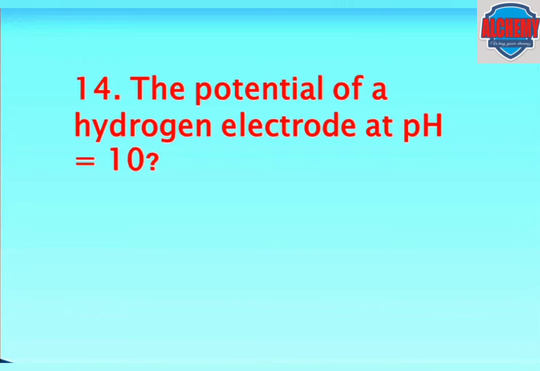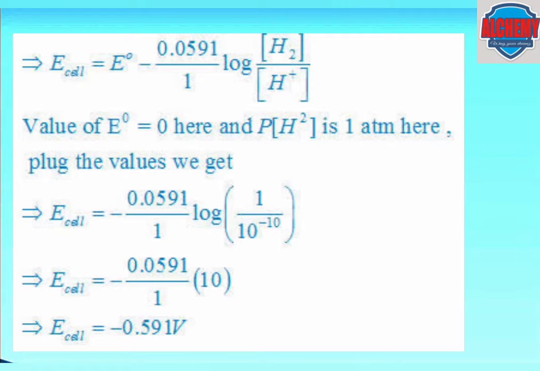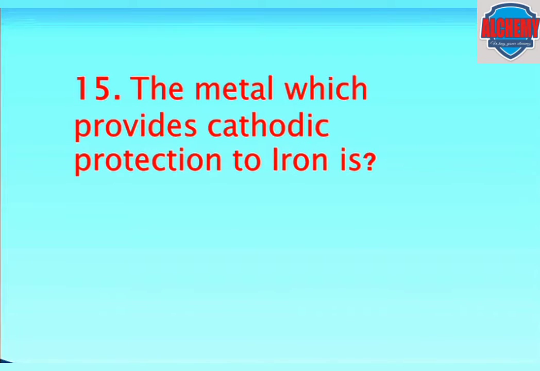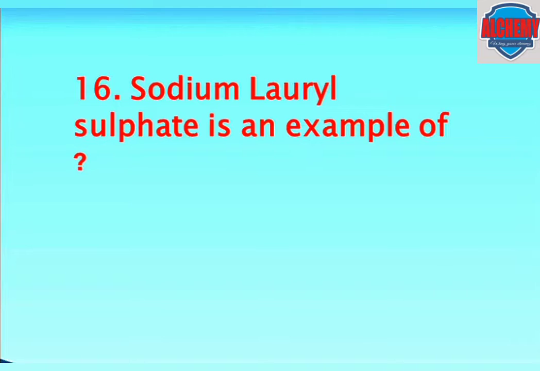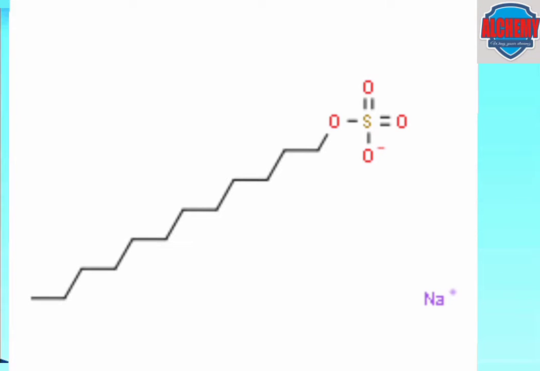The potential of a hydrogen electrode at pH equal to 10 is. The correct answer is minus 0.59 volt. The metal which gives cathodic protection to iron is. The correct answer is zinc. Sodium lauryl sulfate is an example of. The correct answer is anionic detergent.